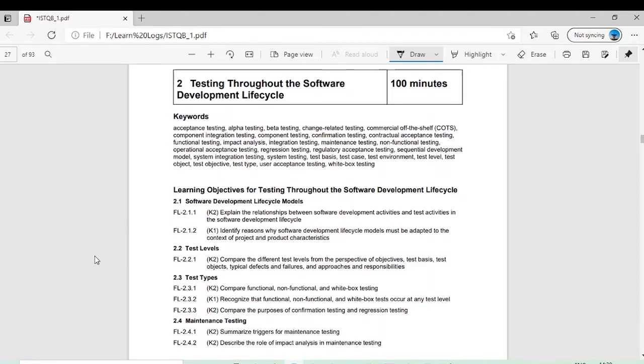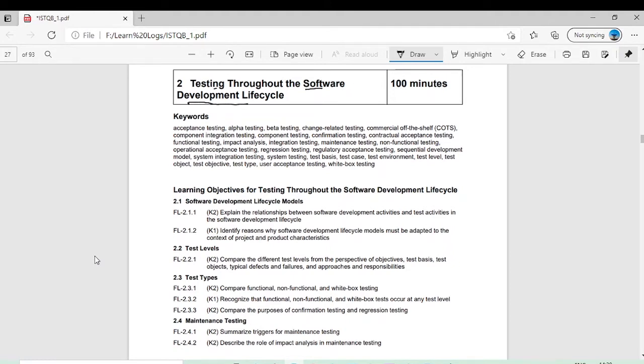As you already know, we have started a video series for the preparation of ISTQB foundation level software testing, and up till now we are done with chapter number 1. From today we are starting the second chapter, which is about testing throughout the software development lifecycle.